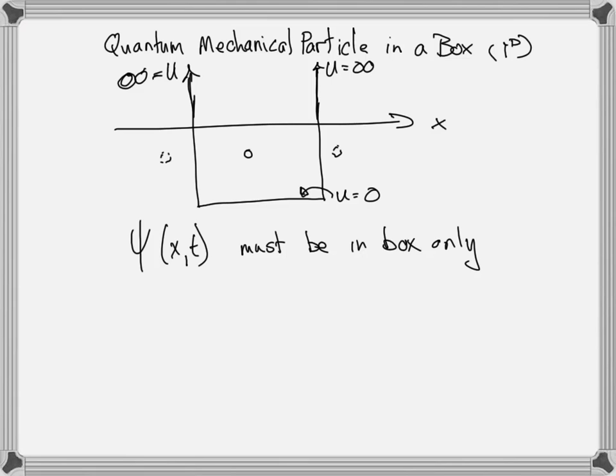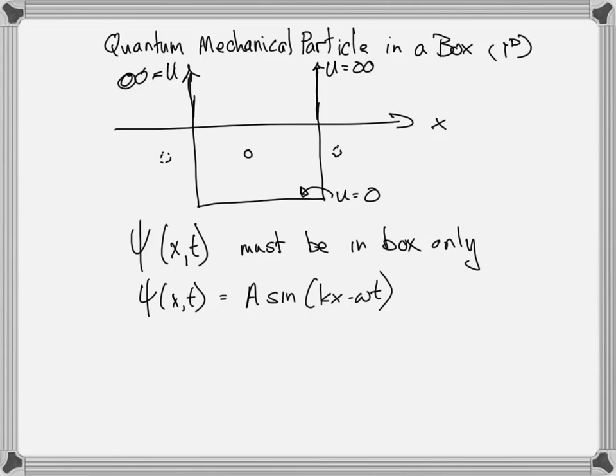So we can represent the wave function as a simple sinusoidal function. So psi as a function of x, let's say that the wave function is just a simple plane wave. This is called a plane wave. So we're just going to represent it by a simple plane wave.